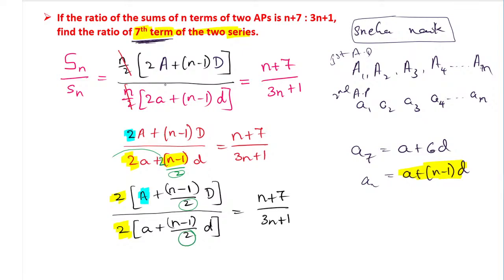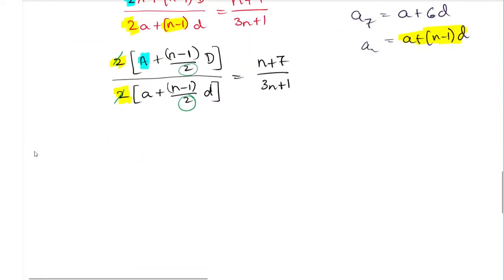Okay, next step. Now it is easy for you: this 2 and this 2 get cancelled. It will not make any difference for us. Now make sure what we have to find: the ratio of the 7th term, a7. a7 is nothing but a plus 6d.